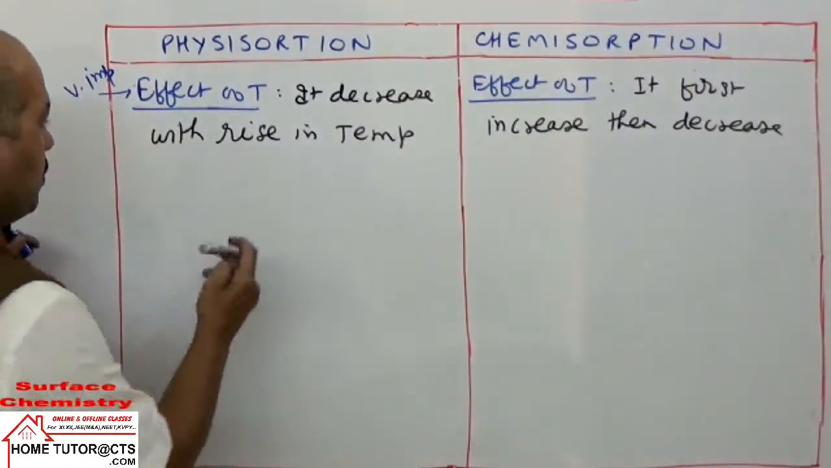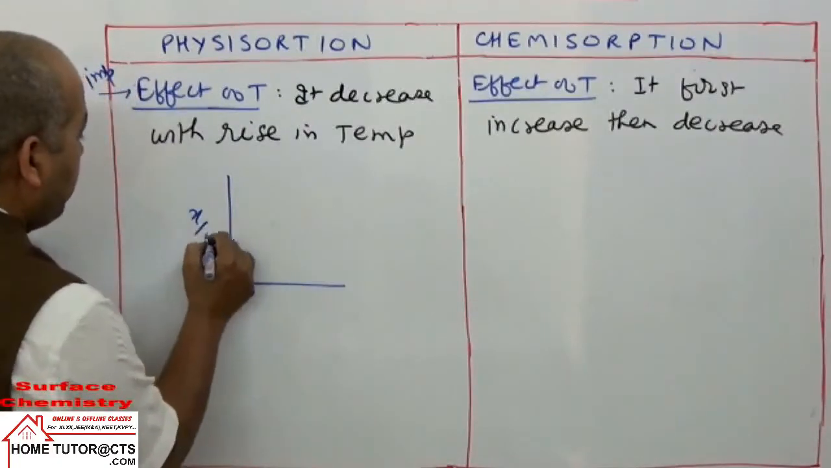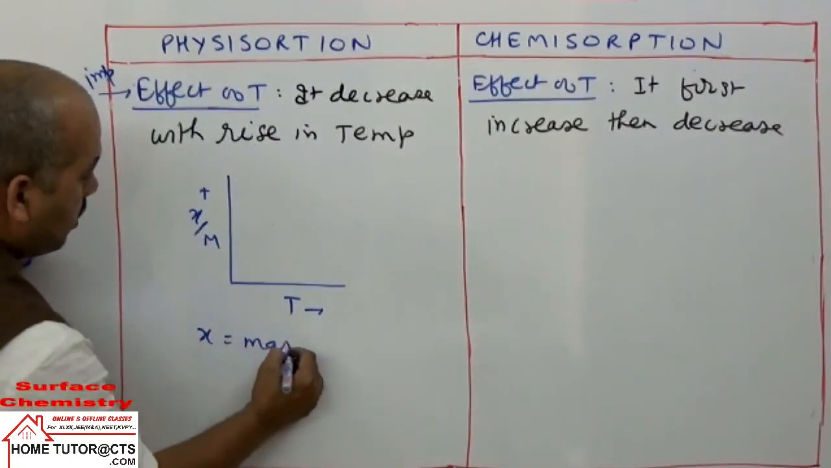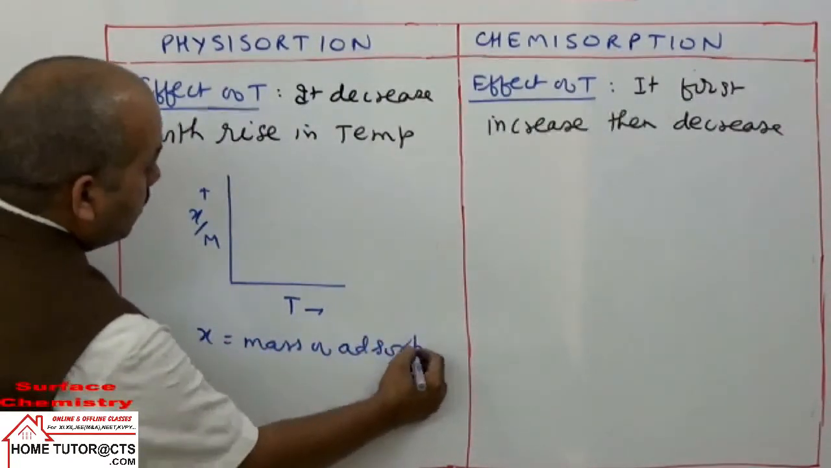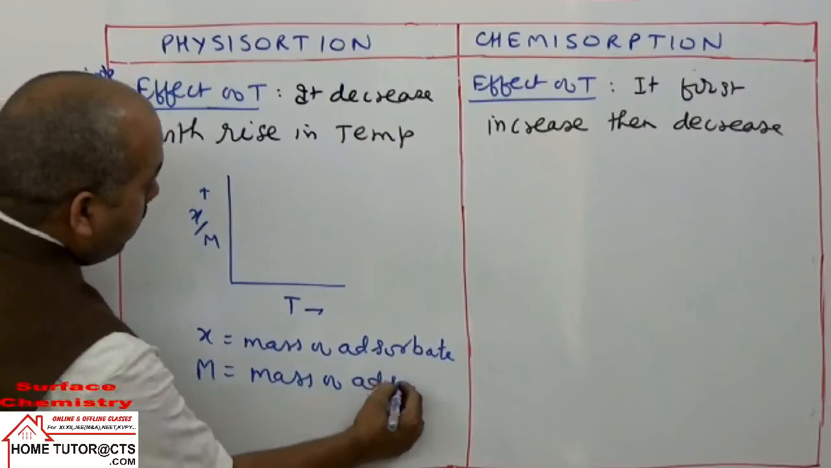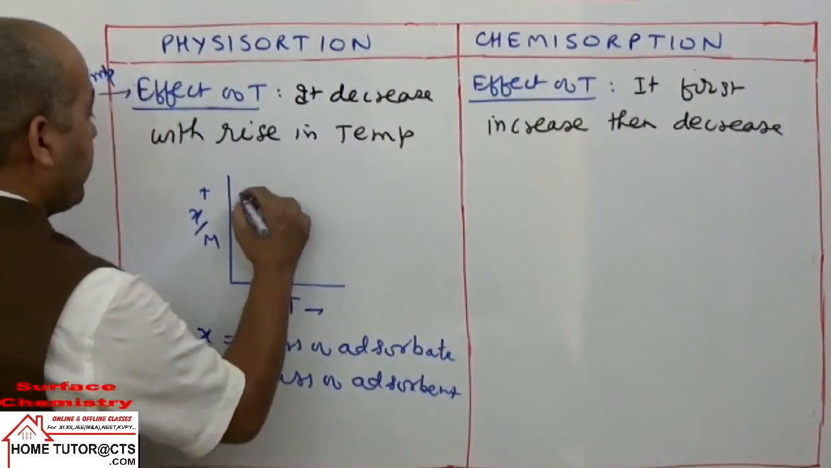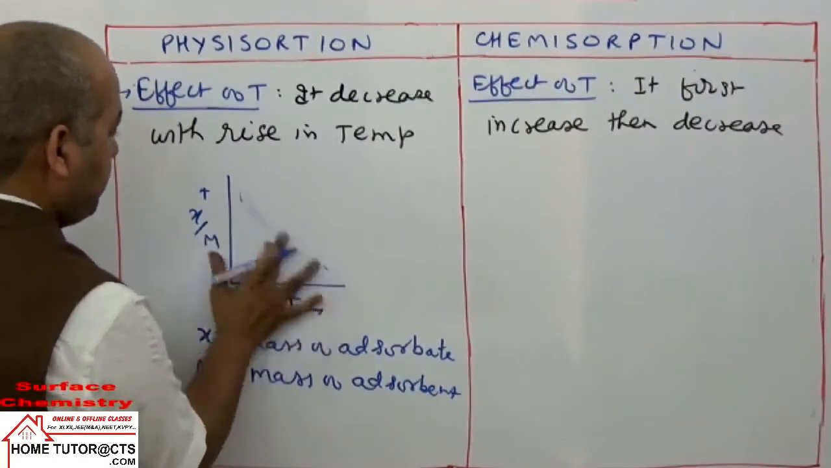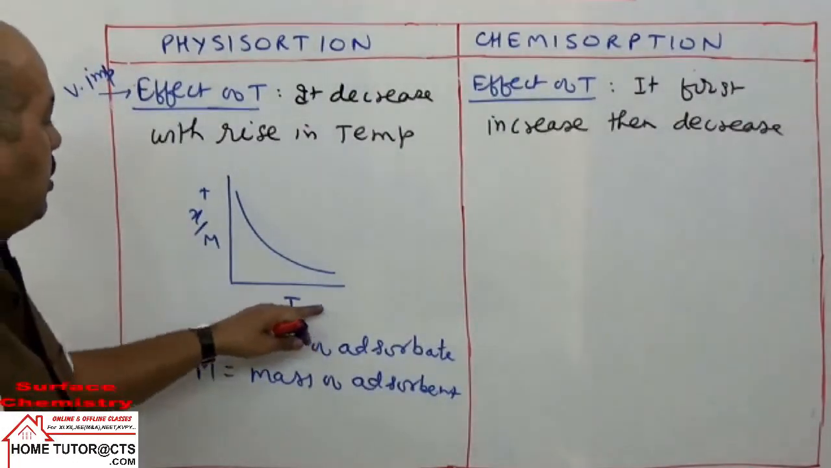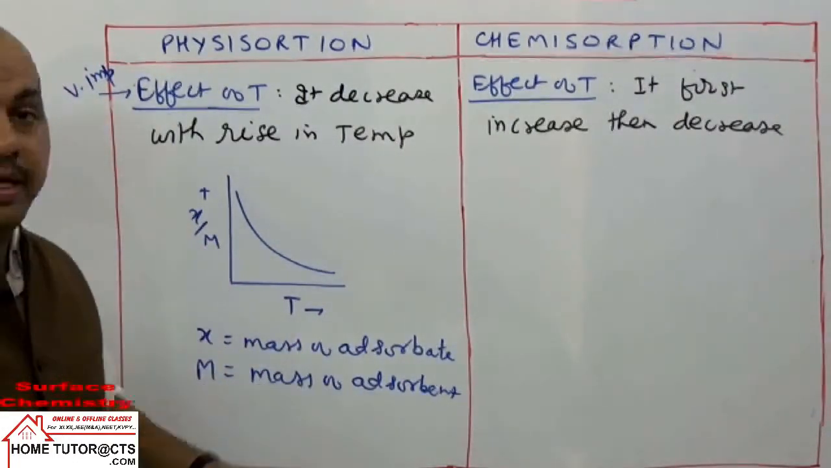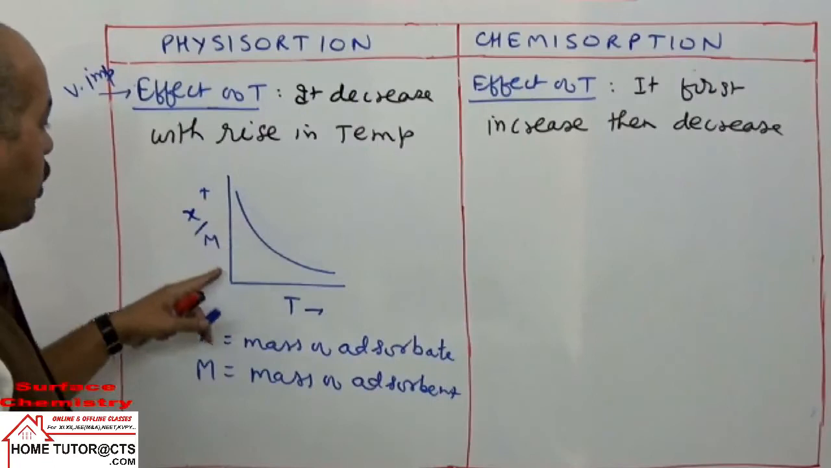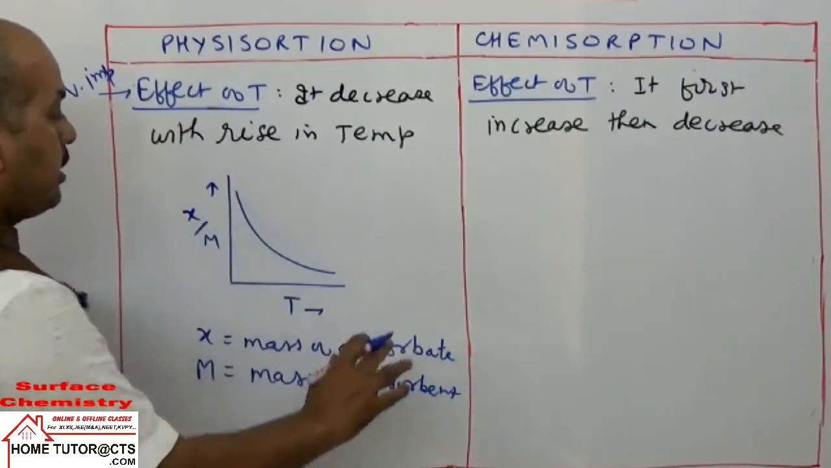If I draw the graph, x by m and temperature, what is x taken here? x can be taken as the mass of adsorbate and m is the mass of adsorbent. We get this kind of graph here. With rise in temperature, the mass of adsorbent will be constant, but the mass of adsorbate x will decrease, so the ratio of x upon m decreases with rise in temperature.